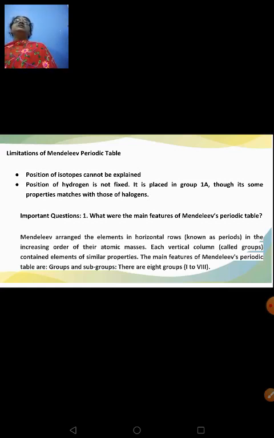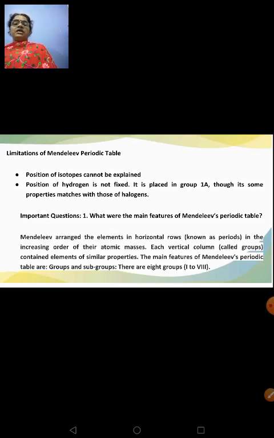So what are groups? The vertical columns of elements showing similar chemical properties are called groups, and the horizontal rows are known as the periods. So he was the first one to introduce the concept of groups and periods. The horizontal rows are called periods, and the vertical columns are called groups. Okay, so what were the main features of Mendeleev's periodic table?